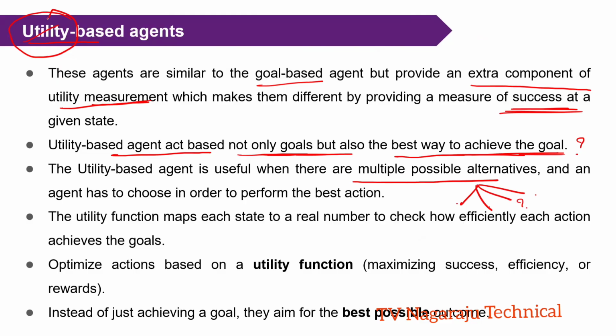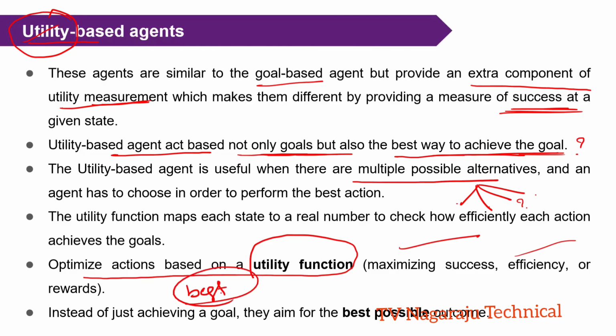You got it? So this means it has optimized actions based on some utility function. What is the main aim? Improve the success rate, automatically improving the efficiency. Okay. Final thing is, instead of just achieving the goal, the aim is the best possible outcome.